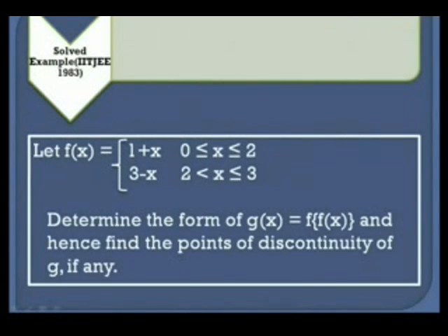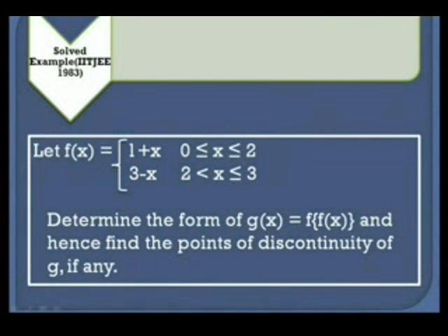This appeared in IIT JEE in 1983, and it says that f(x) is equal to 1 plus x when x is greater than or equal to 0 and less than or equal to 2, and is equal to 3 minus x when x is greater than 2 and less than or equal to 3. Determine the form of g(x) equal to f of f(x), and hence find the points of discontinuity of g if any.